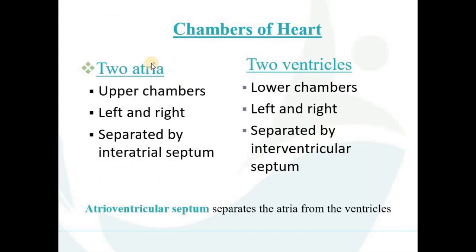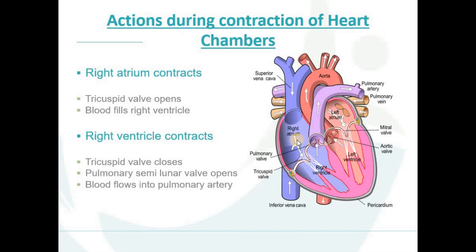The upper chambers are known as the atria. The left and right sides are separated by the interatrial septum. In this diagram, look, the right and left atrium are separated by the interatrial septum. There is one septum present between the right atrium and left atrium, which is known as the interatrial septum.